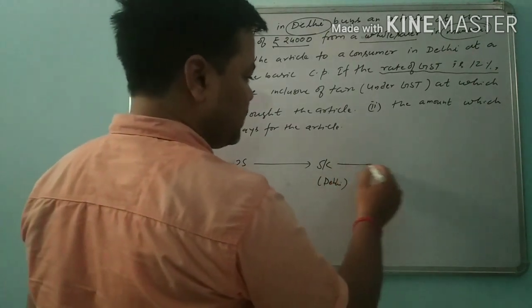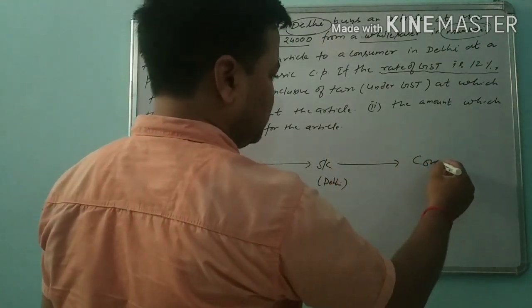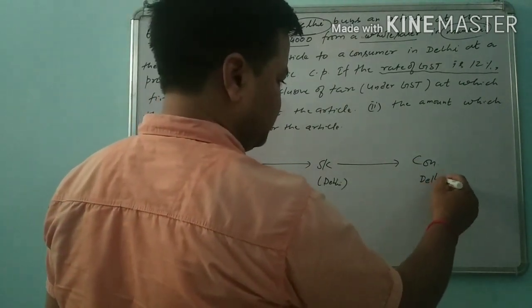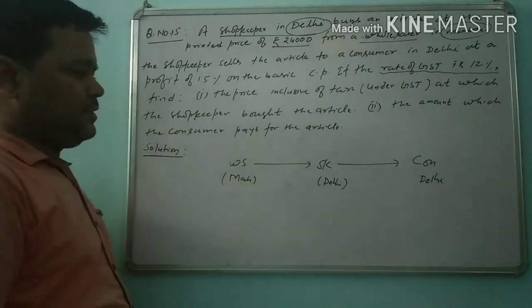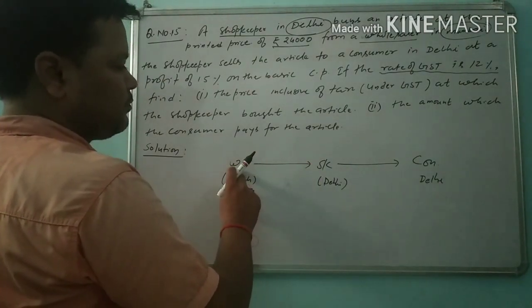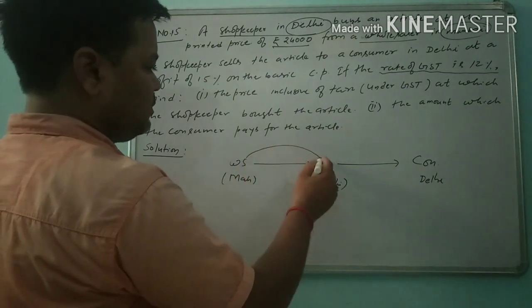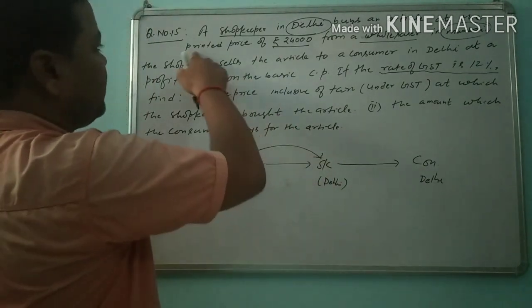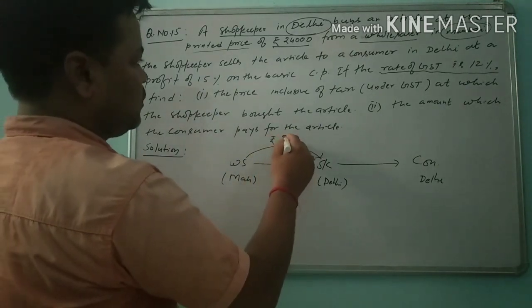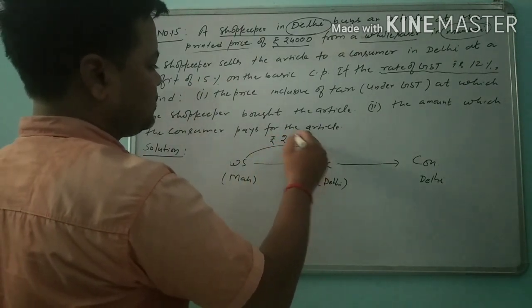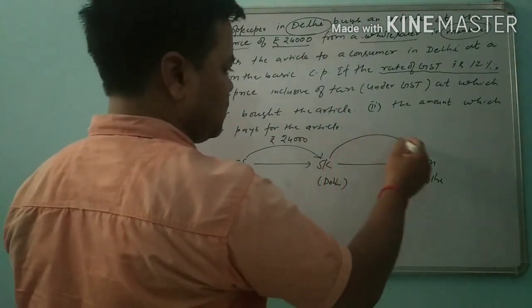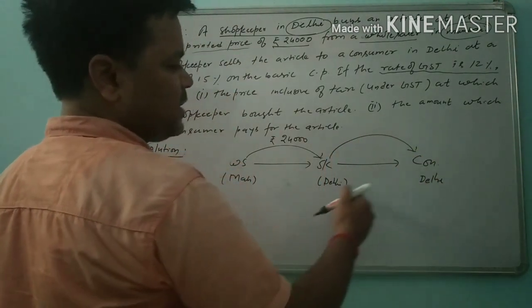Now the shopkeeper sells it to the consumer in the same state, Delhi. The wholesaler sells the article to the shopkeeper at the printed price, that is 24,000 rupees. Now the shopkeeper sells it to the consumer in the same state.